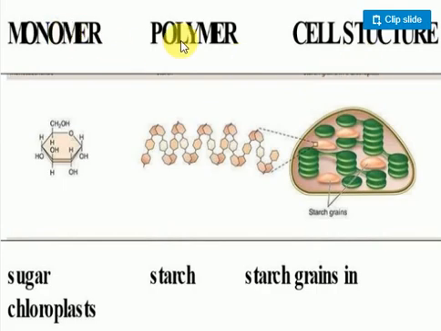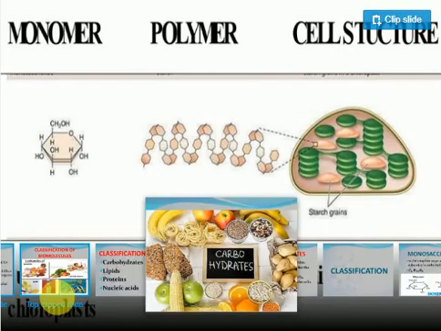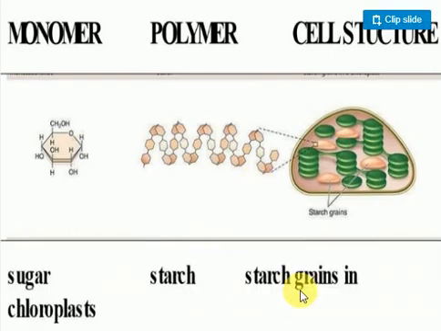Monomer, polymer and cell structure. Look at the monomer: this single benzene-like structure is the monomer. Many monomers join to form a polymer. Many polymers join to form a cell structure. Cells make muscles, muscles make organs, and organs make a body. Sugar and chloroplast only. Starch again.